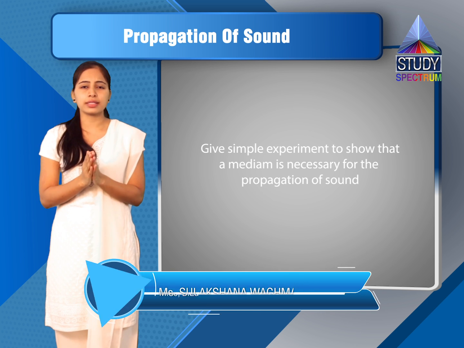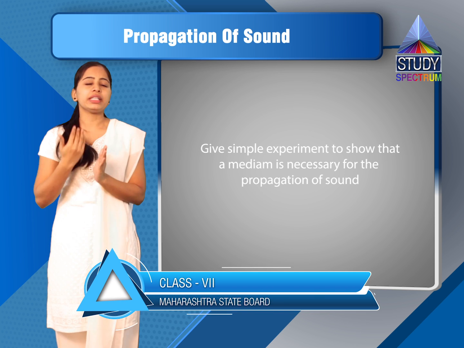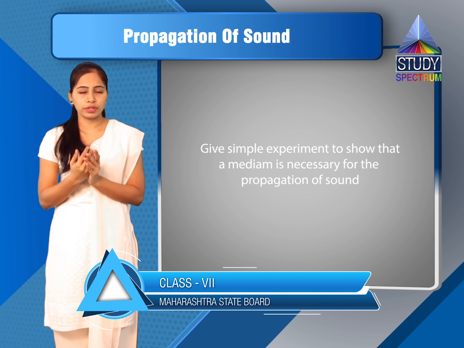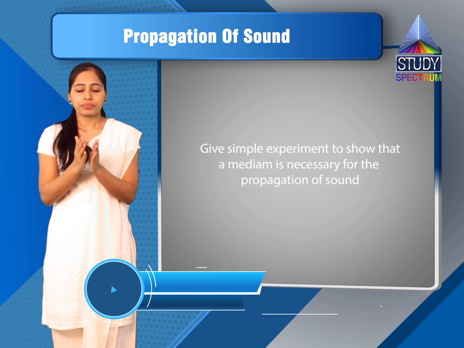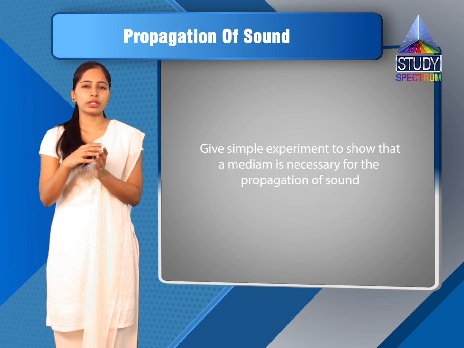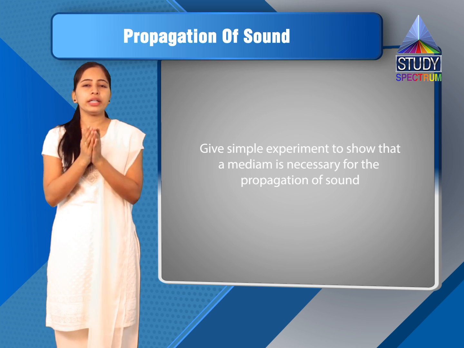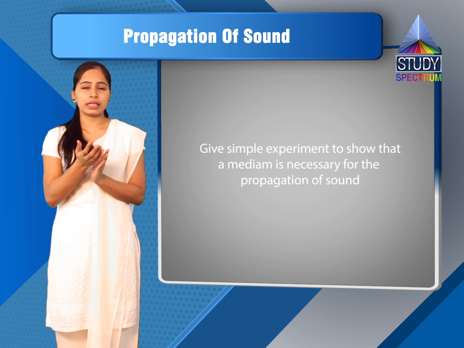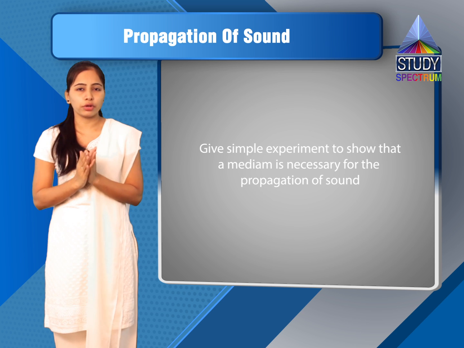In the first case, there was air inside, because of that we can hear the ringing of the bell. Then we heated the flask and we condensed it, meaning by pouring the water, the steam inside the flask got converted into liquid, that is water. So there is no air inside for the traveling of the sound.